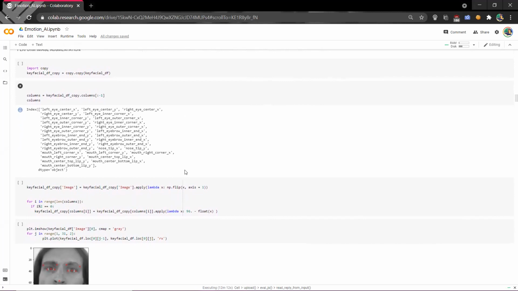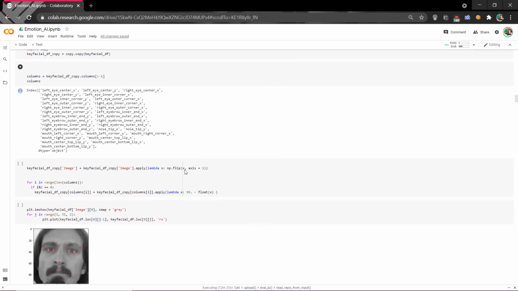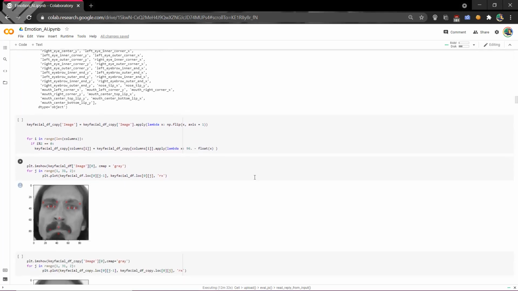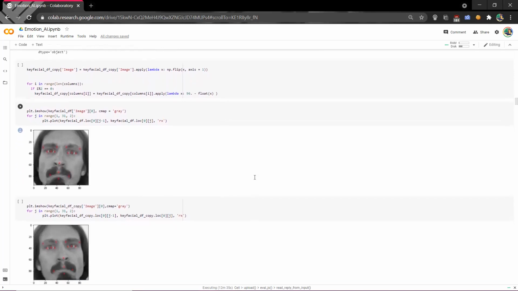And then we move on to flipping the data. We flip our data across the y-axis using np.flip. Since we are flipping it horizontally across the y-axis, the y values would be the same. Only the x-coordinate values would change, and all we have to do is subtract our initial x-coordinate values from the width of the image, that is 96 pixels.